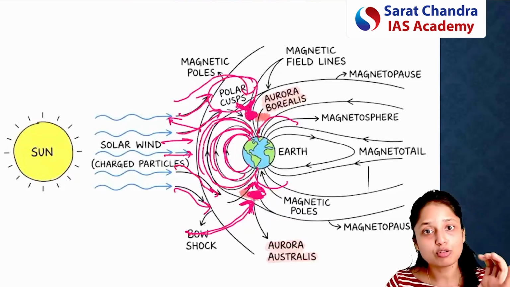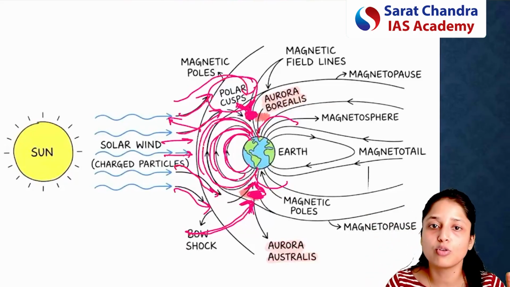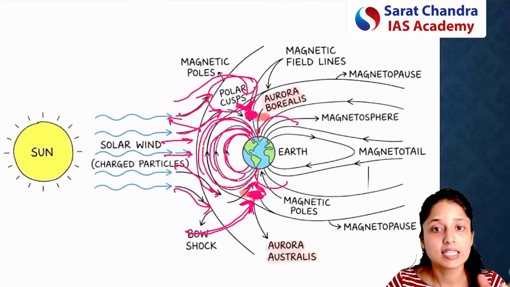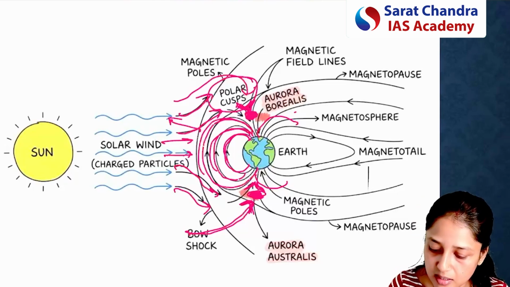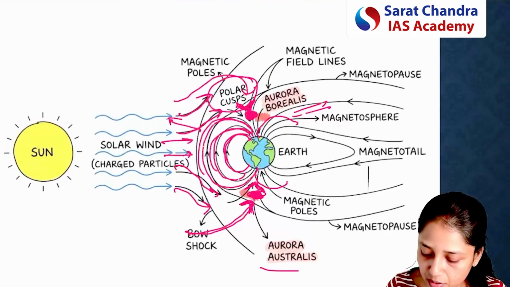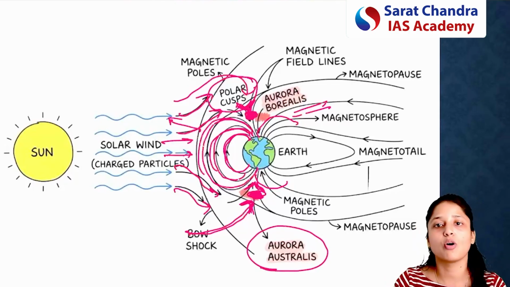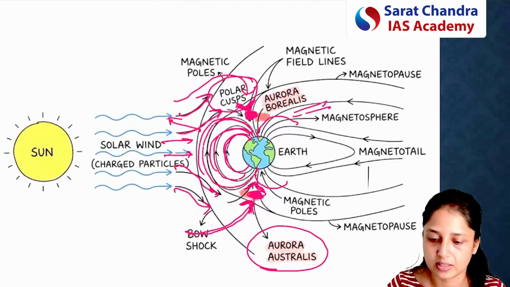When these solar particles interact with the gases in the Earth's atmosphere, mostly oxygen or nitrogen, lights are produced. If those lights are produced in the northern pole, they are called aurora borealis, and if they are produced in the southern pole, they are called aurora australis.